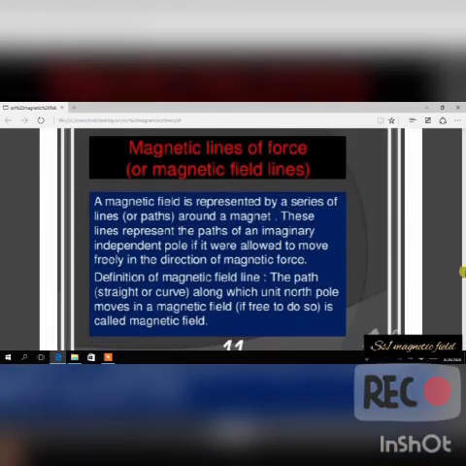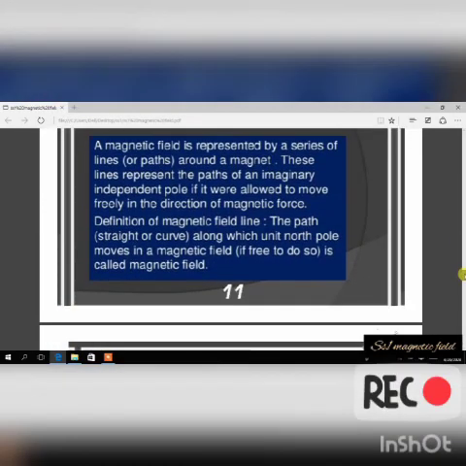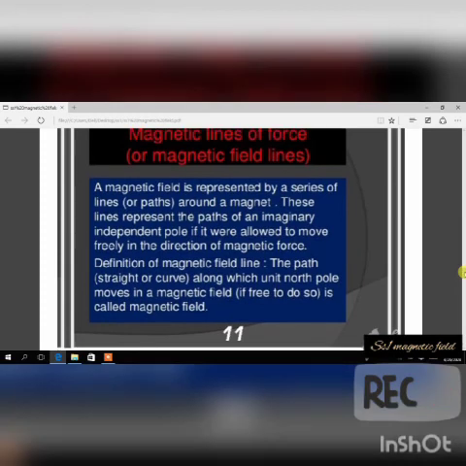We're almost done. I think this is page 11. Okay, page 11. So now, magnetic field, I've talked about it. Magnetic field is represented by a series of lines or paths. As I told you, magnetic field is represented by lines, imaginary lines. These lines represent the path of an imaginary independent pole.